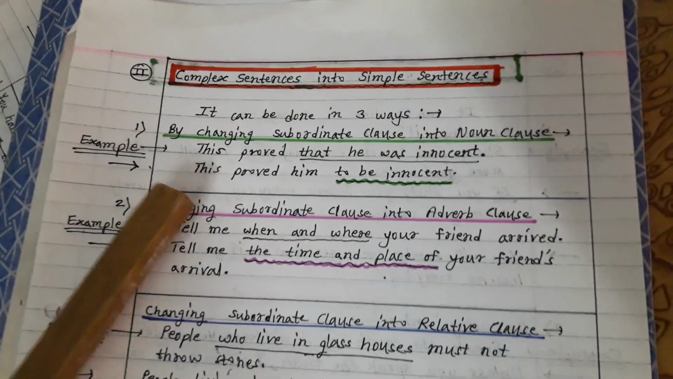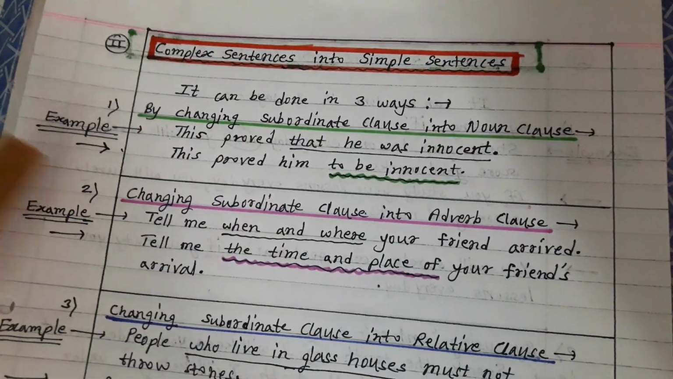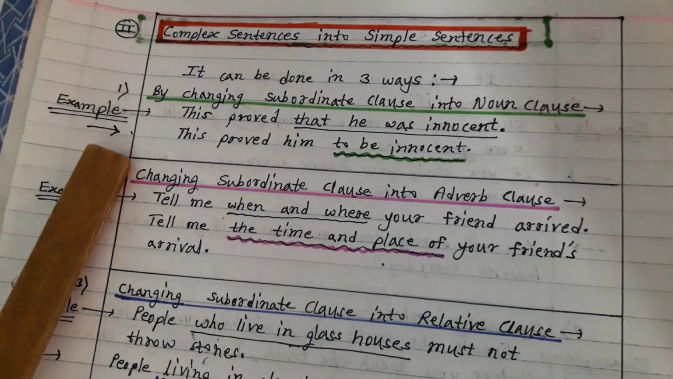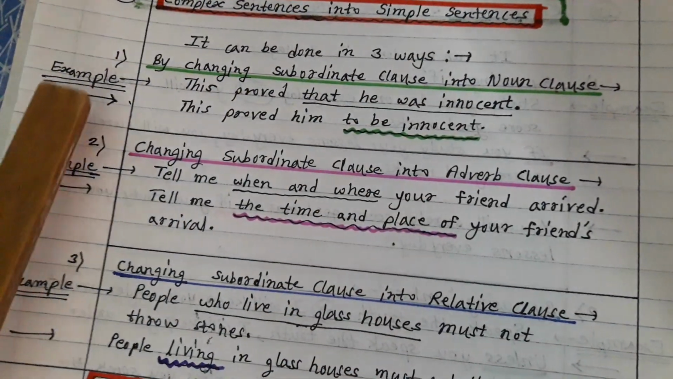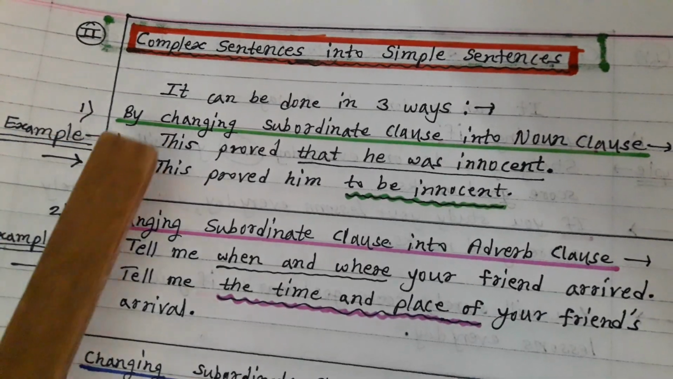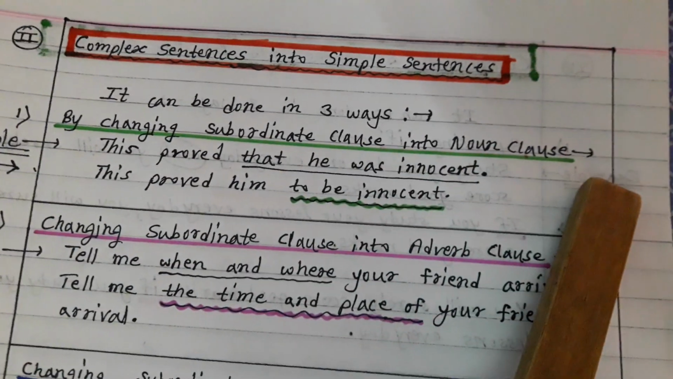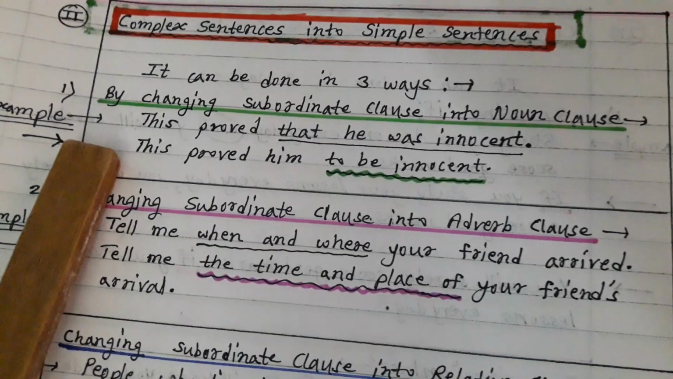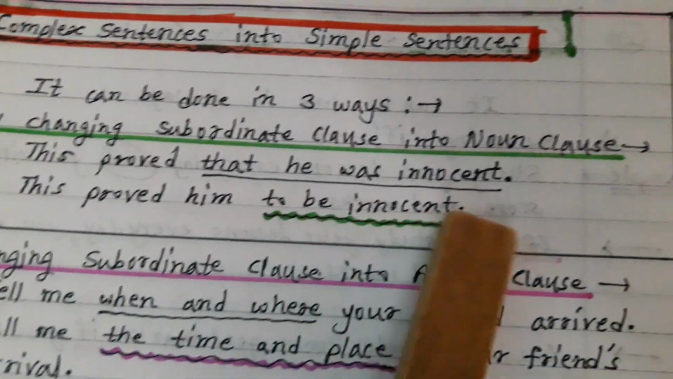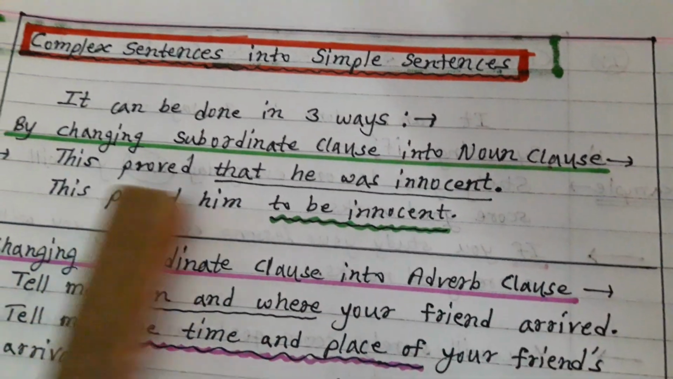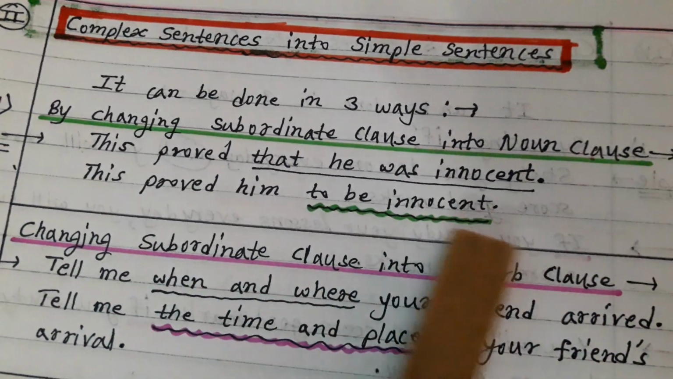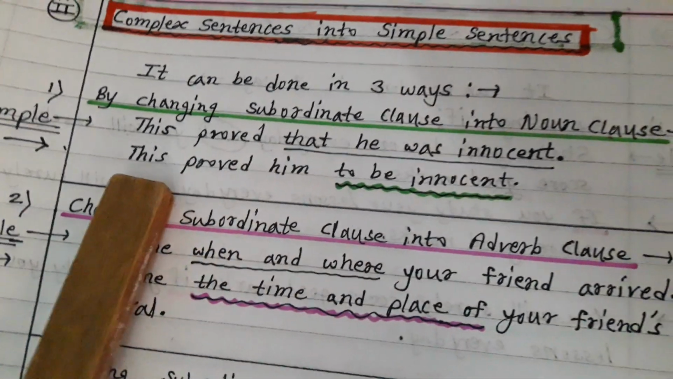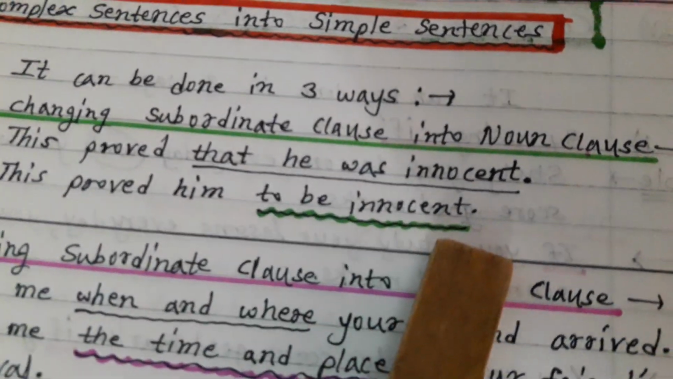For our summary writing section, brainstorming activities, it is very important. See, it also can be done in three ways. First is by changing the subordinate clause into a noun clause. The example is: this proved that he was innocent. This is the subordinate clause. We have to turn it into a noun clause, to be innocent. This proved him to be innocent.